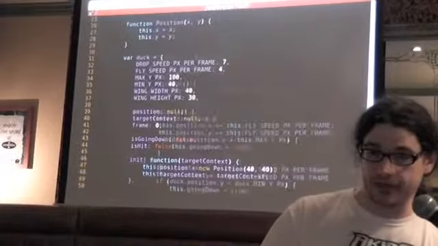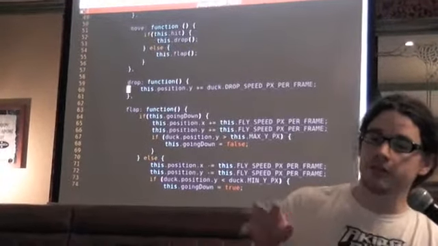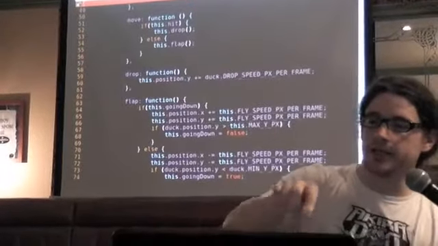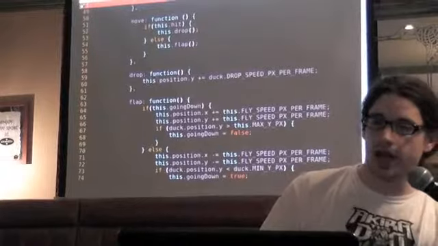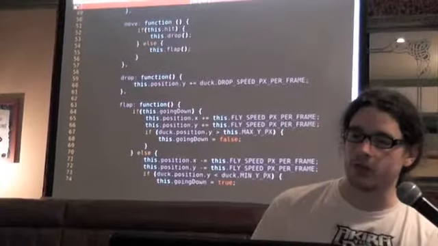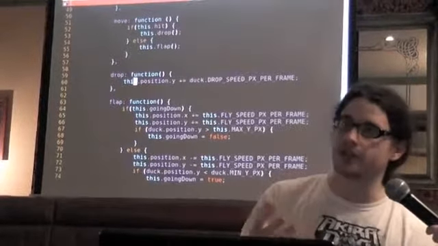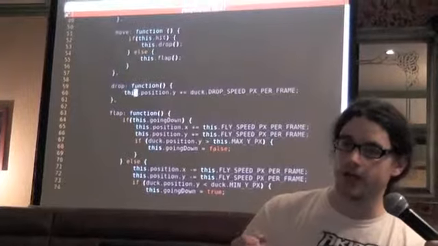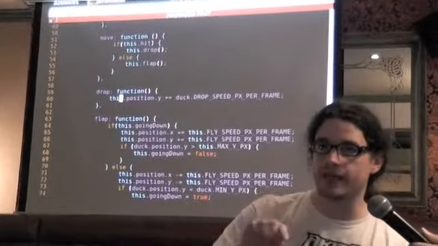So let's see what we've done there. We have the drop function, we have the flap function. So it's like reading a newspaper. You read the headline, the headline is this: stop, drop. If you want to read the article, you can drop down into the drop function, and that might have subheadings. It's quite a good way to think of your code, that you're giving it a list of instructions. If someone's code reads like a list of instructions, it's very easy to parse and easy to find where you want to be, and the call stack gives you semantic information.